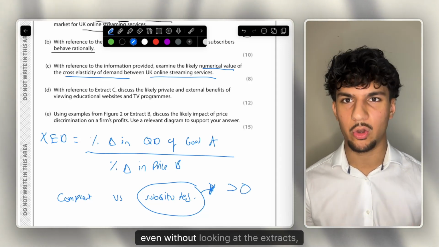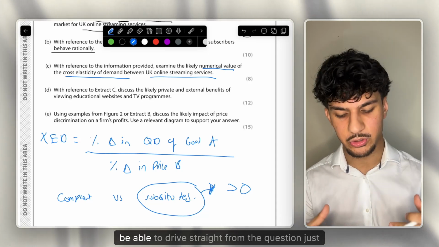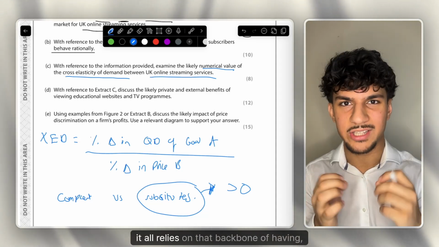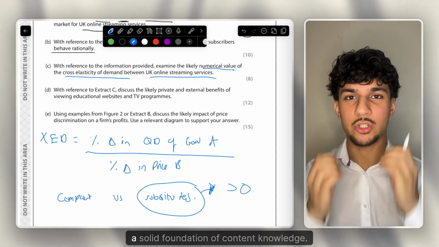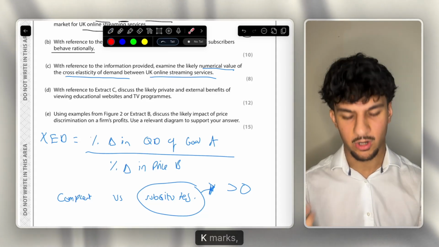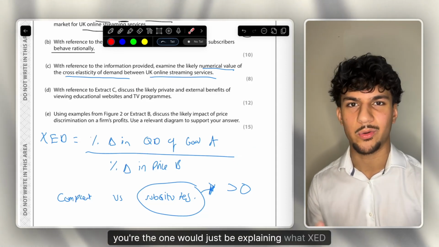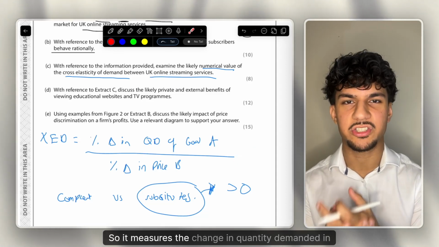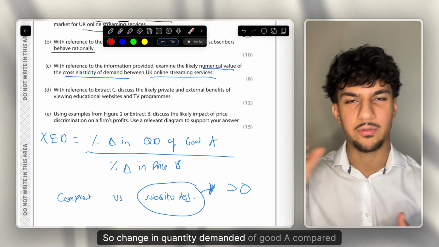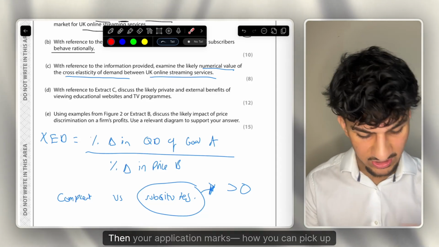And now, even without looking at the extracts, that is some very simple knowledge that you should be able to derive straight from the question, just from using your own knowledge. And again, it all relies on that backbone of having a solid foundation of content knowledge. So the way I do this 8-mark question, 2 knowledge marks, secure them straight away, this formula, and then your other one would just be explaining what XED actually means. So it measures the change in quantity demanded in response to a change in price of good B. So change in quantity demanded of good A in response to a change in the price of good B.